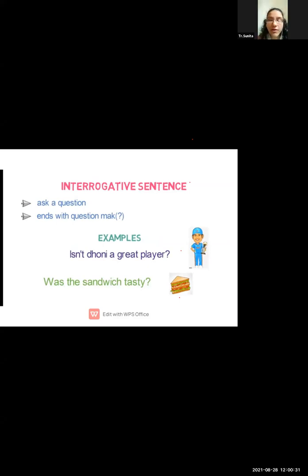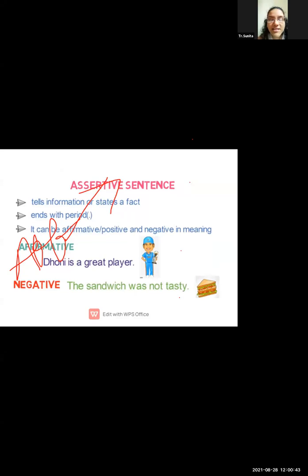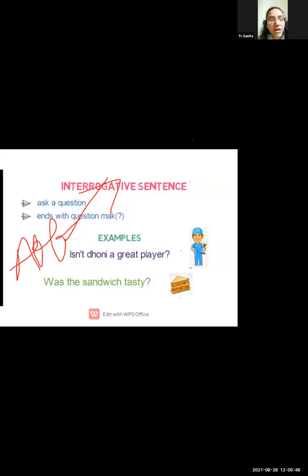No, we have to convert it into an affirmative interrogative. Students, observe this thing. Here, the sandwich was not tasty has a negative word. But when we convert into an affirmative interrogative, you can observe there is no negative word. Was the sandwich tasty? Question mark.